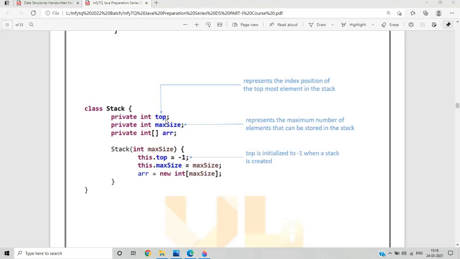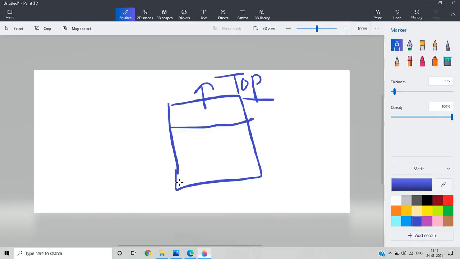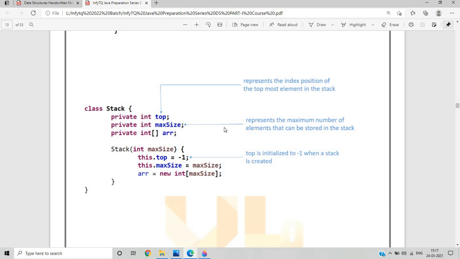So top represents the index position of the topmost element in the stack. What do we mean by max size? Max size represents the maximum number of elements that can be stored in the stack.